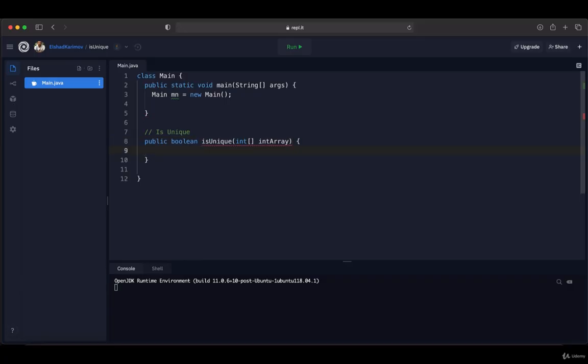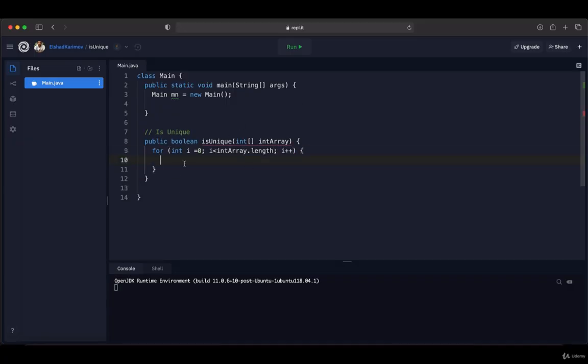Then inside the method, we are going to start to loop through this array. Then one more time, we are going to loop for the next elements, comparing them and returning the Boolean value. So for int i, starting from 0, since array index starts from 0, this loop will continue until the length of the array, so i less than intArray.length, and in each step increase by 1.